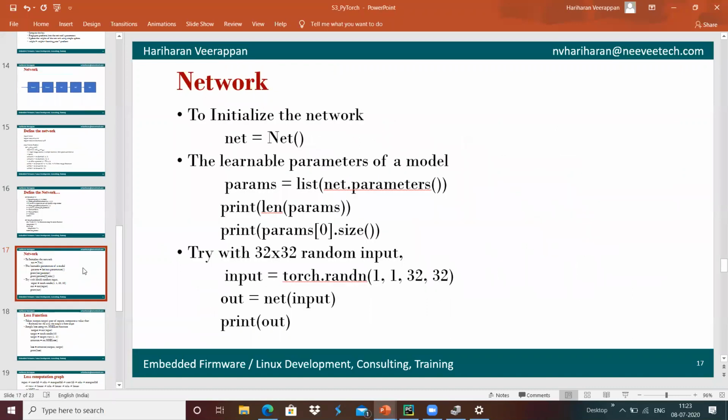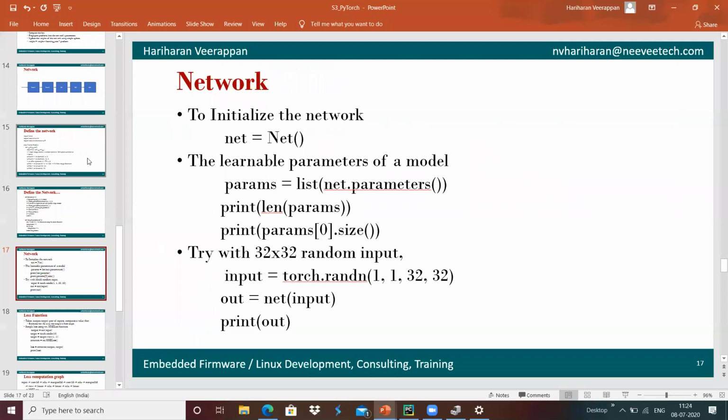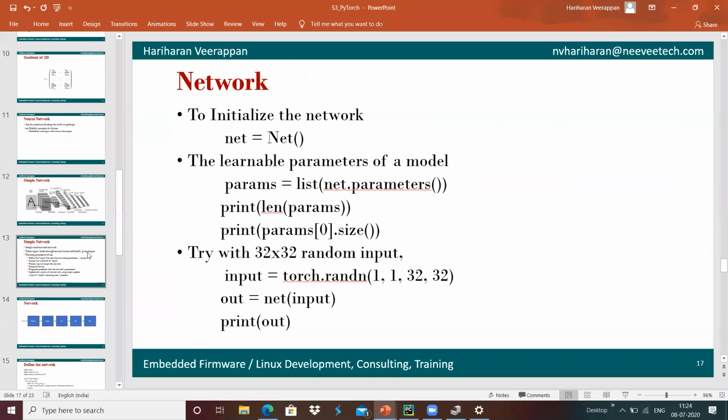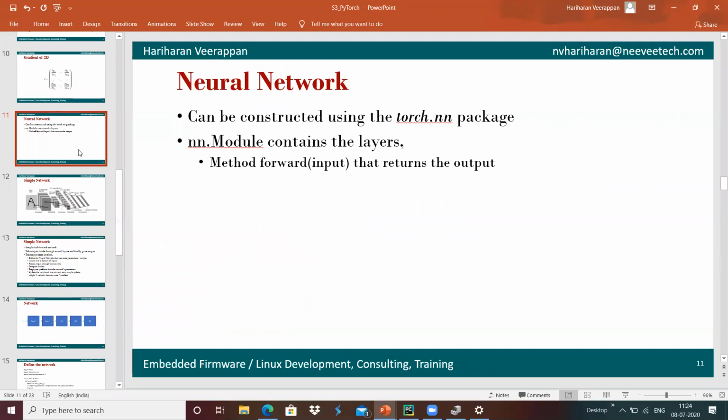We can process it with the help of output equals net of input. Whenever we provide input to net, it will be passed to the forward method, and the forward method receives the input and returns the output.